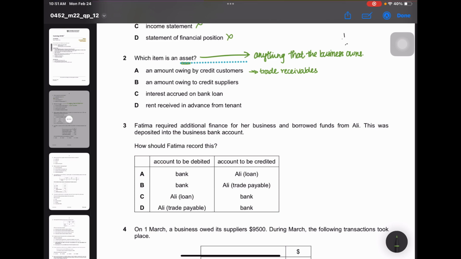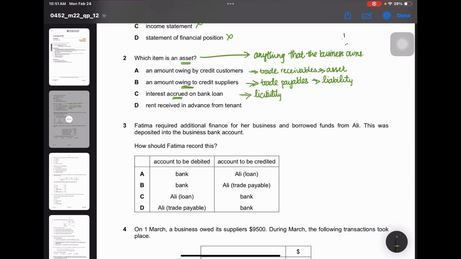Next, amount owing to credit suppliers. Anything that the business owes to someone else is trade payables, and this is a liability. Next, interest accrued on loan. Interest accrued means it is a liability. Accrued means you have not paid yet. You're liable to pay an amount. So obviously this is also a liability for the business.